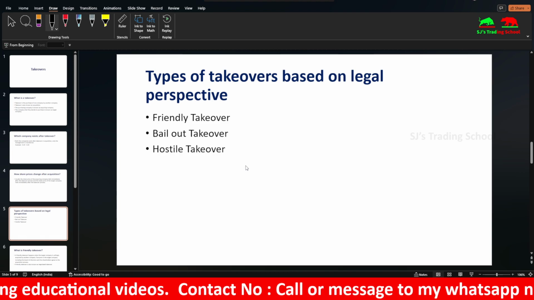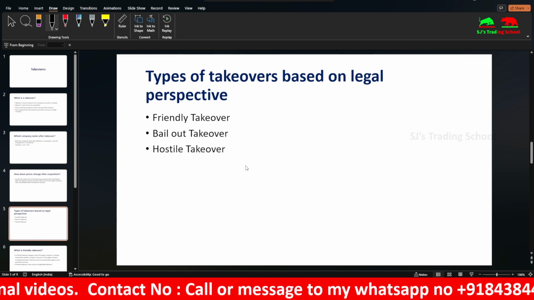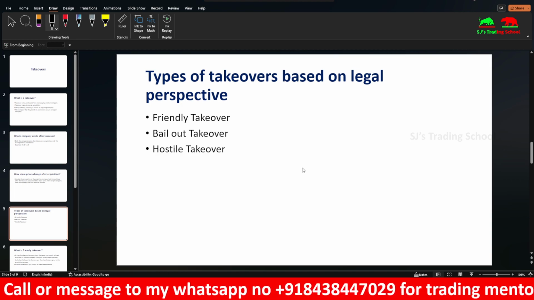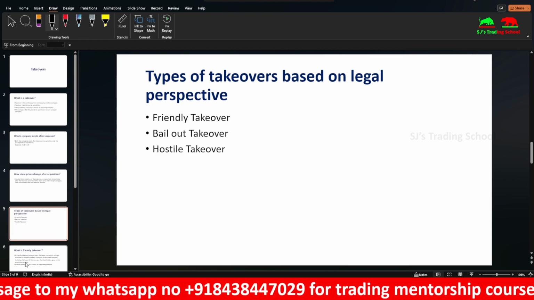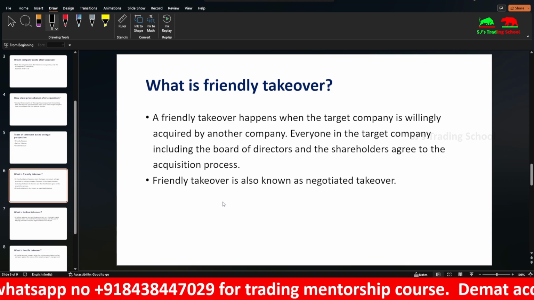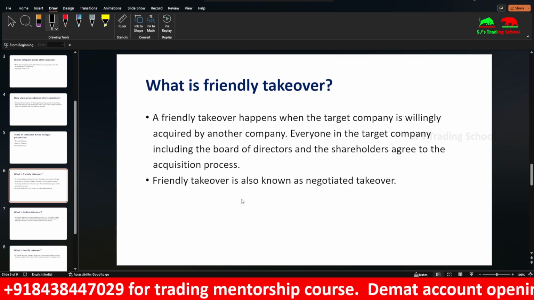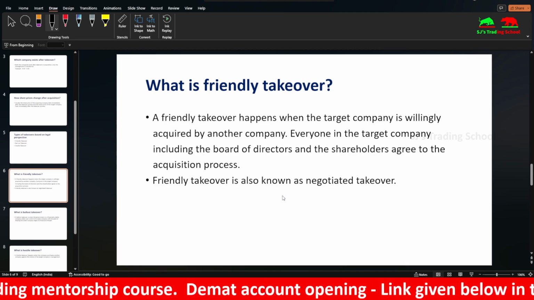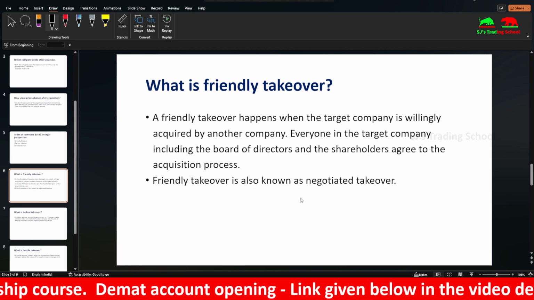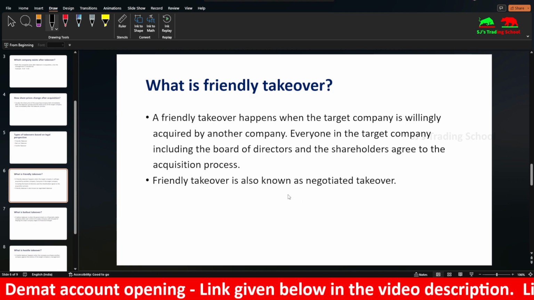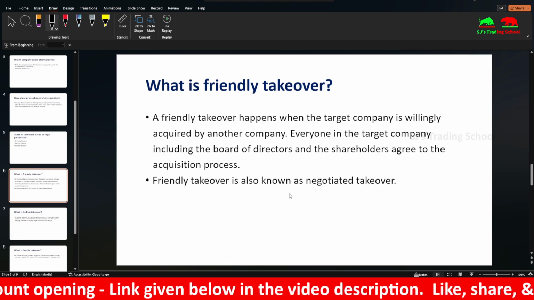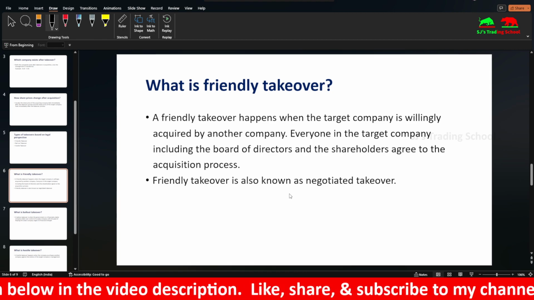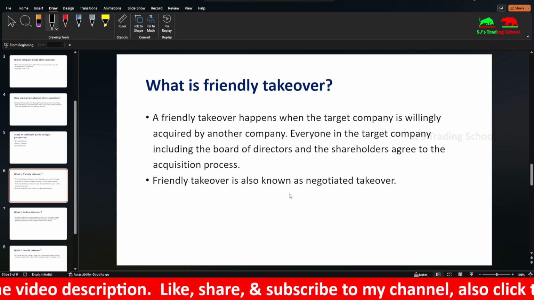Next, types of takeovers based upon the legal perspective. Based upon legal perspectives, takeovers and acquisitions can be classified into three: friendly takeovers, bailout takeovers, and hostile takeovers. A friendly takeover means the target company is willingly acquired by another company. The target company's board of directors, promoters, and shareholders all agree to the acquisition process, and there is no misunderstanding with them. There is mutual agreement between the two parties, and they hand over the company to the new management. So this is known as a friendly takeover.